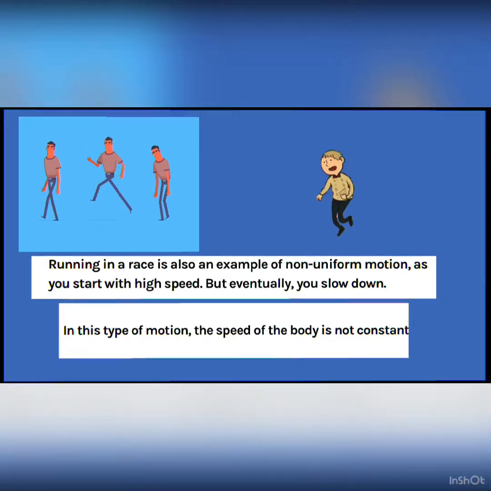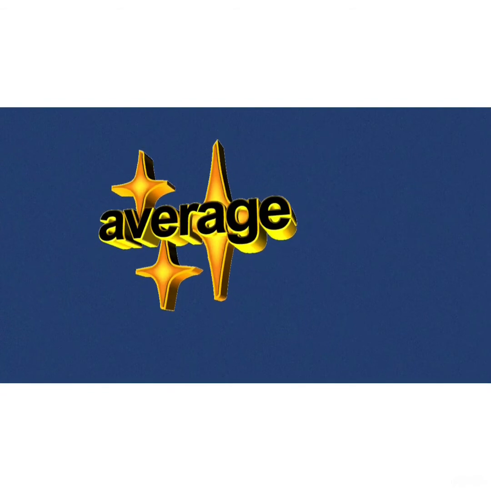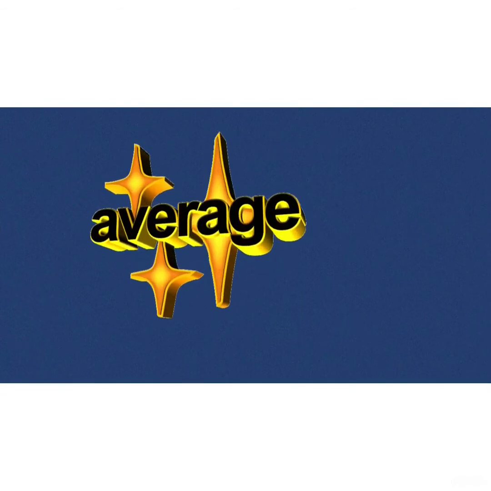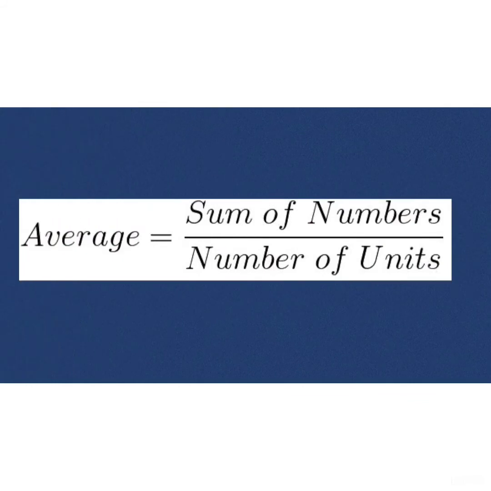In this type of motion, the speed of the body is not constant. In non-uniform motion, it's very difficult to know the speed at every instant. So we study this kind of motion by using average speed. But before that, we must know about average. The average is defined as the mean value which is equal to the ratio of the sum of a given set of values to the total number of values present in that set.